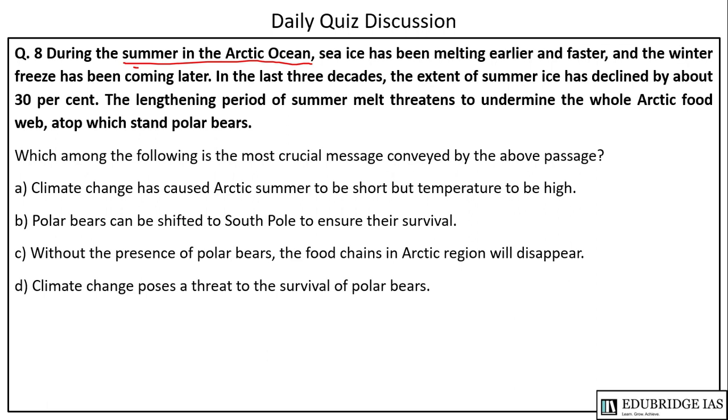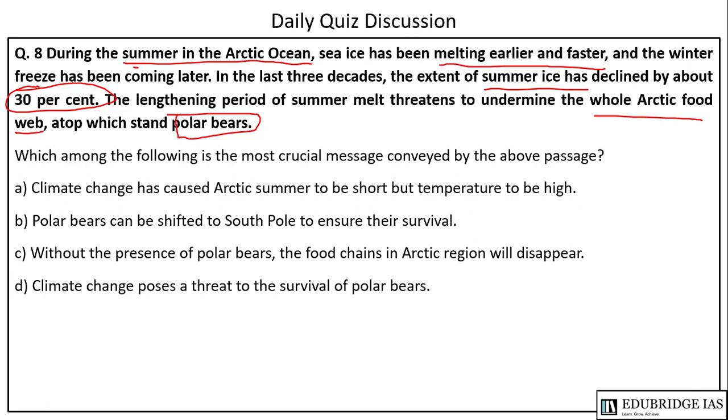The next question is a paragraph which says that during the summer in the Arctic Ocean, sea ice has been melting earlier and faster, and the winter freeze has been coming later. For the last 3 decades, the extent of summer ice has declined by about 30%. The lengthening period of summer melt threatens to undermine the whole Arctic food web, atop which stand polar bears. Which of the following is the most crucial message conveyed by the above passage?